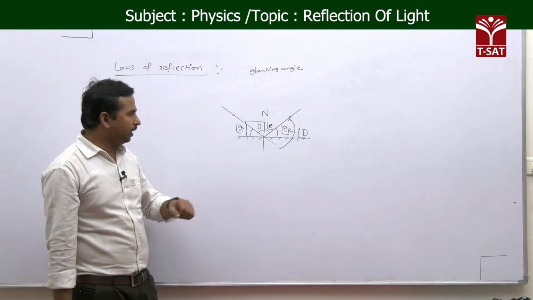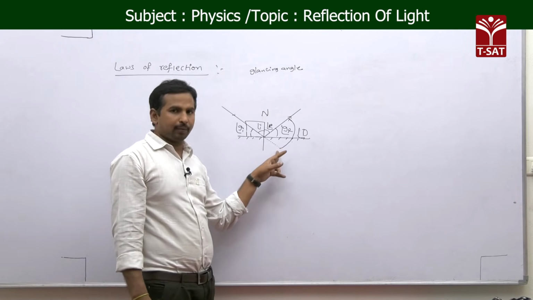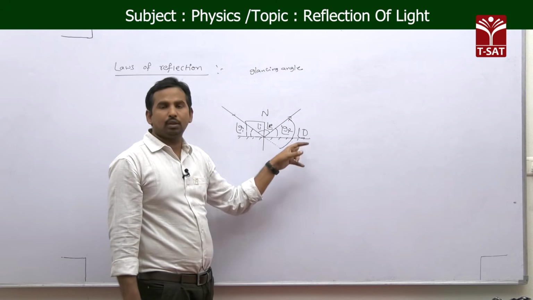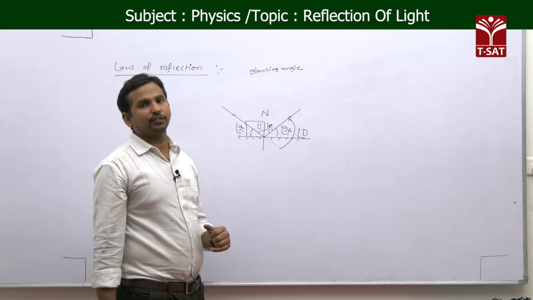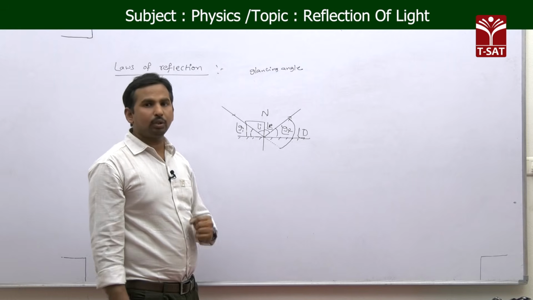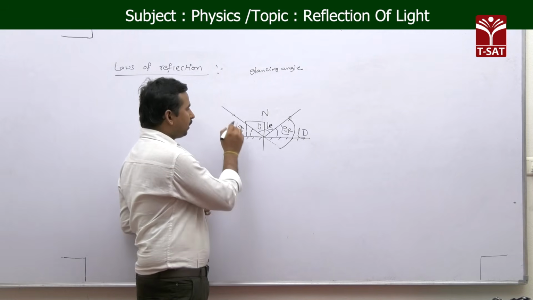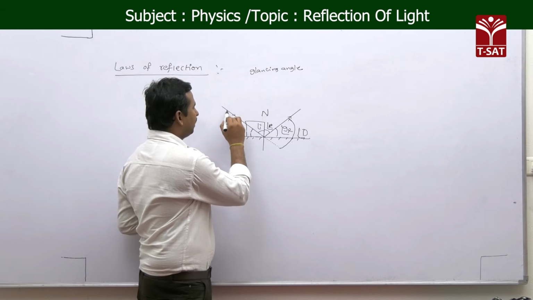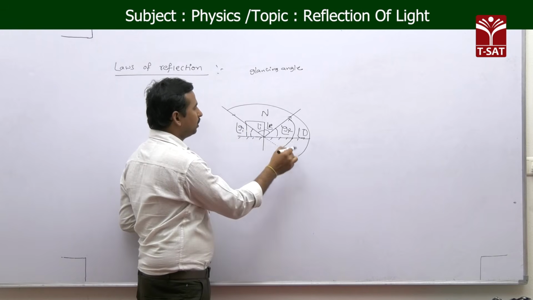The angle made by the extended incident ray with the reflected ray, that only we call the angle of deviation. Then how to get this angle of deviation: if you take the extended incident ray, the total angle becomes 180 degrees.